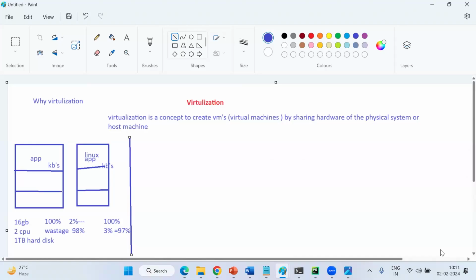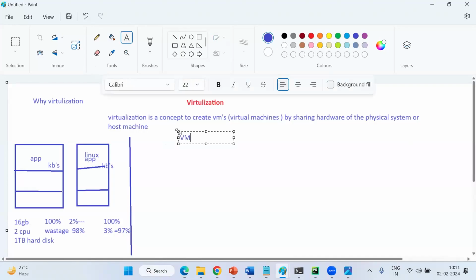That is virtualization directly. So who will provide this? We have many vendors in the market. What are those vendors? Guys, please don't raise your hand, you can ask any question. So VMware, Oracle VirtualBox, these are the vendors.